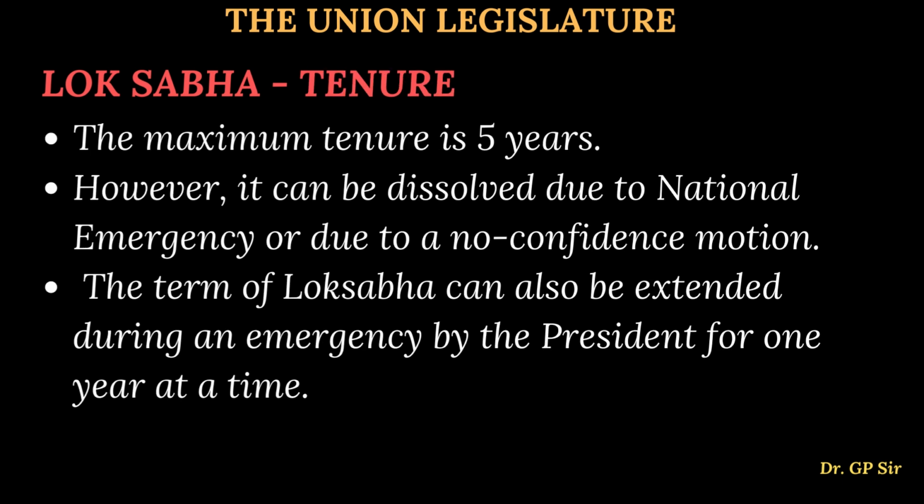Now, what is a tenure? What is a duration? What is a term? What is a period? Always remember, for people who were elected by the people, those representatives, their maximum tenure is 5 years. After 5 years, what happens? Re-election. They have to contest in the election and get more votes. Okay, maximum term is 5 years. However, the entire Lok Sabha can be dissolved due to a national emergency, or due to a non-confidence motion.